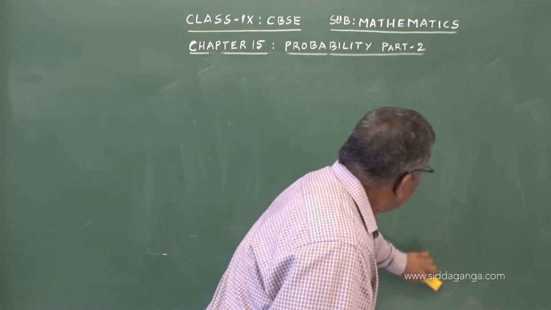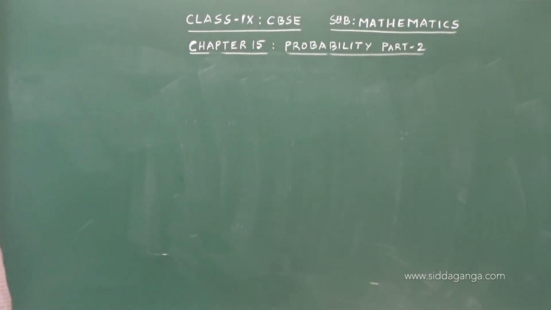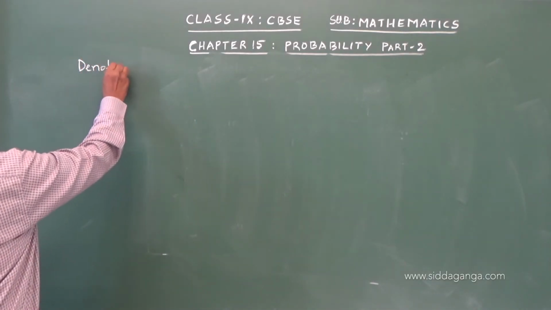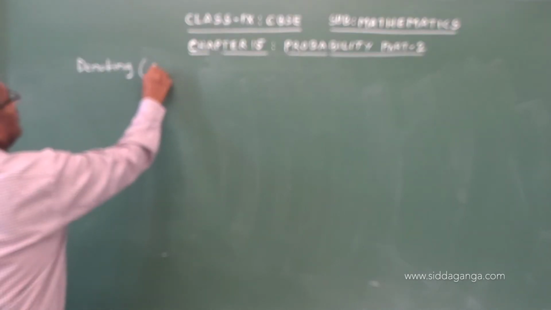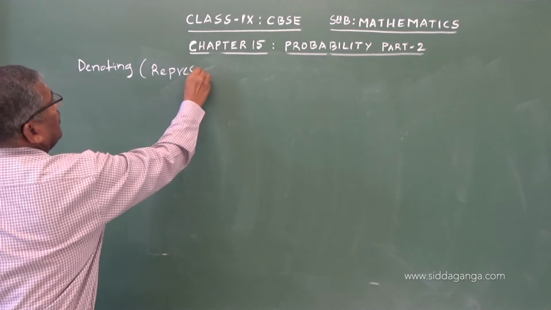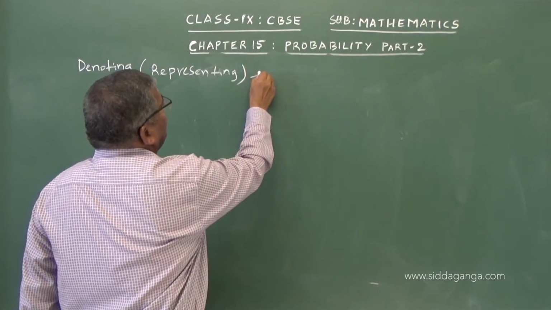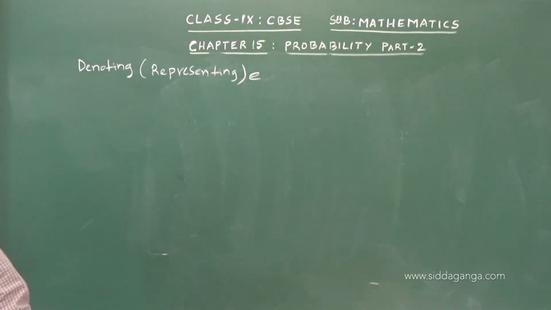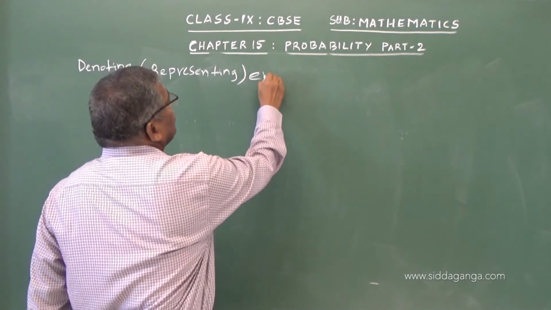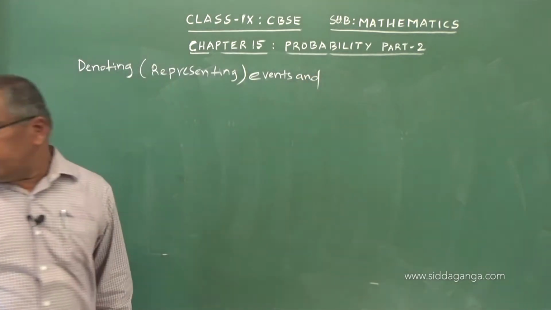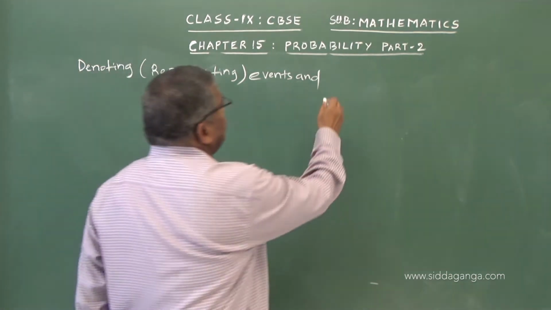Now, so next heading will be denoting. That means representing events and probability of an event.